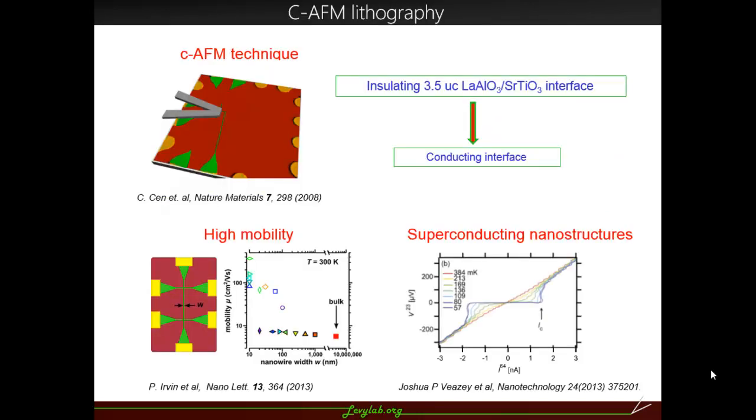We use a conducting AFM technique to create these nanostructures with variable width, which is a well-developed technique in Professor Jeremy's lab. We use a 3.5 unit cell insulating LAO-STO interface, and by applying a positive voltage to the AFM tip, we can make the interface conducting.